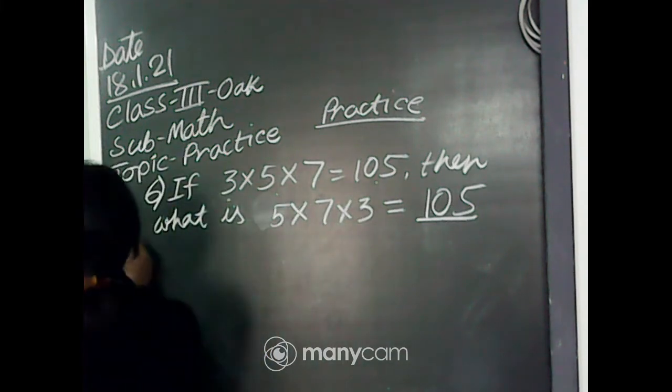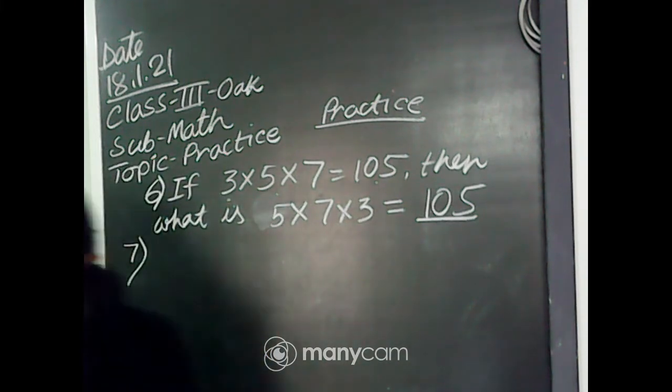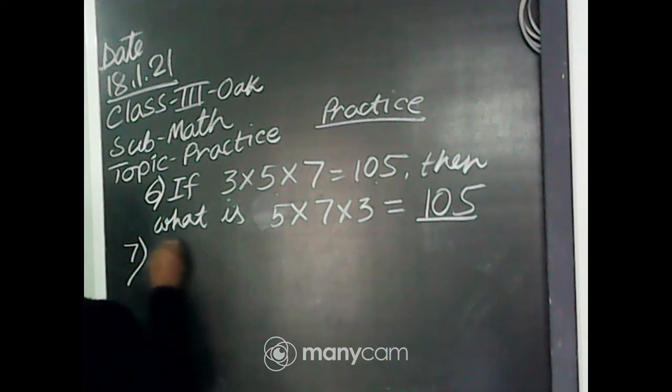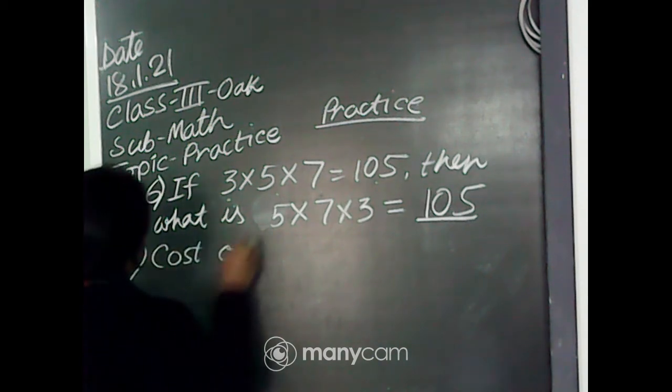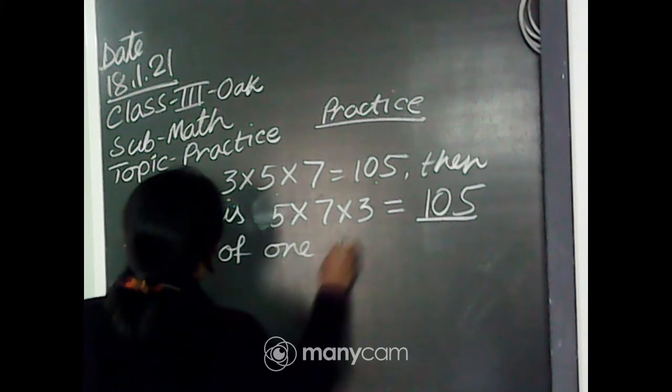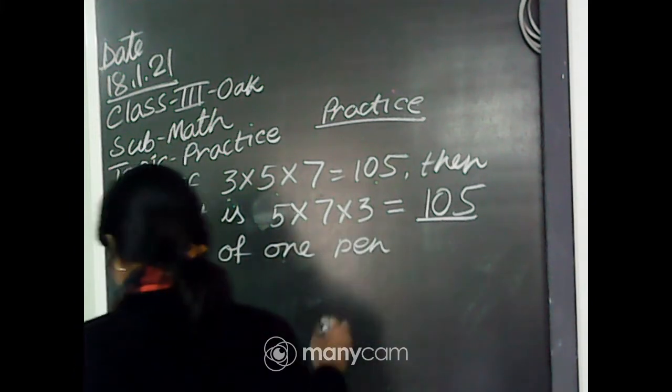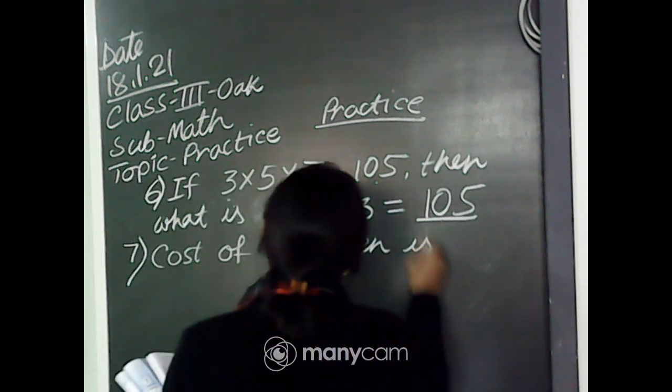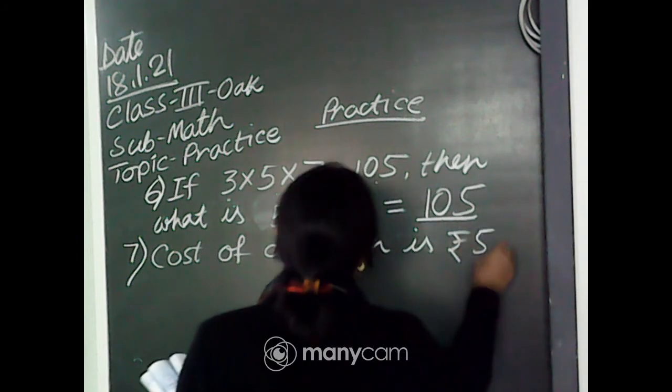Next number 7. Cost of 1 pen is rupees 5.